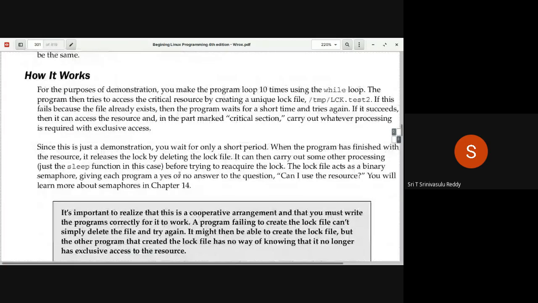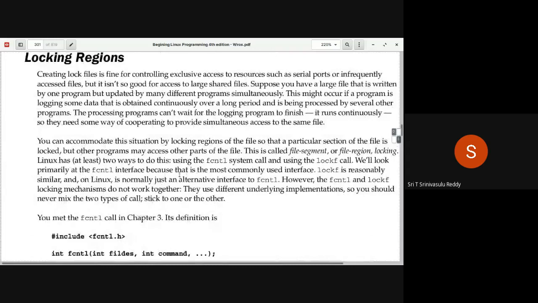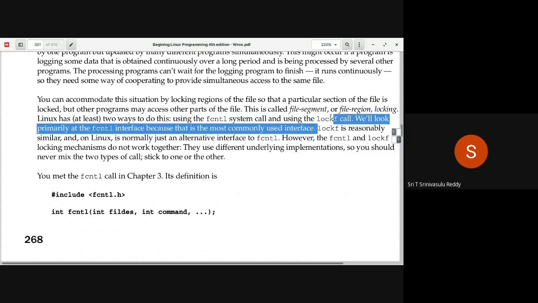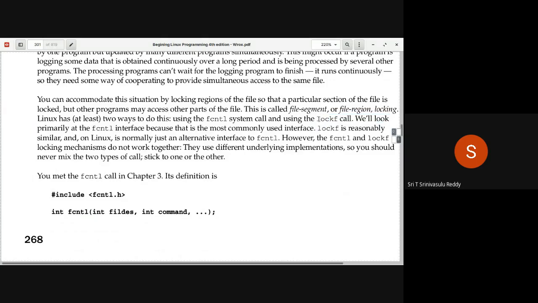But you have other mechanisms, by using either the fcntl system call or another library function called lockf. That is, lock a file, or lock a region of a file. That is what you really mean.